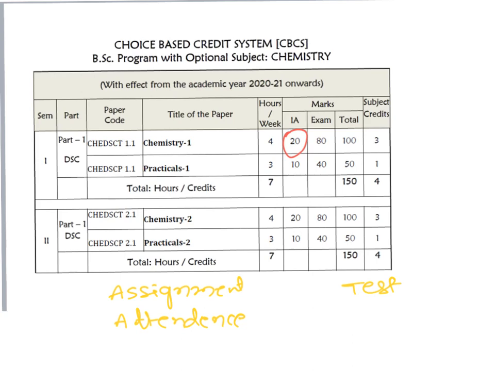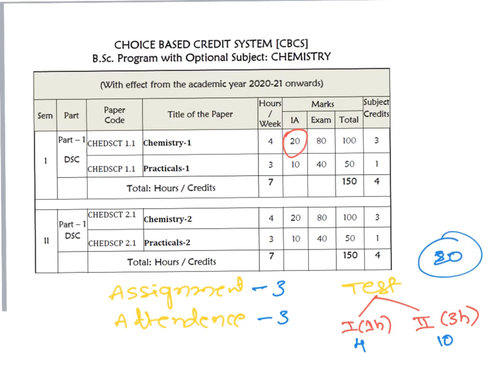Usually we will conduct two tests, test 1 and test 2. Test 1 is for 1 hour, test 2 for 3 hours at the end of the semester. So how we are taking your 20 internal marks: for test 2 we allot 10 marks, for test 1 4 marks, assignment is for 3 marks, attendance is for 3 marks, total 20 marks. We will allot in this fashion.